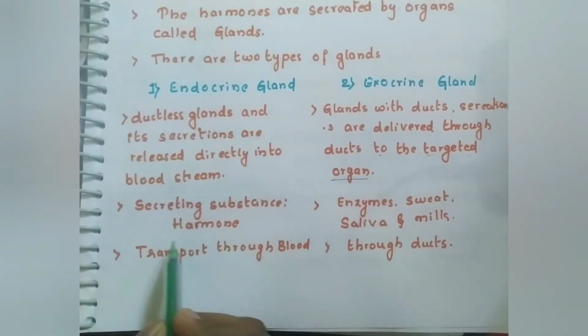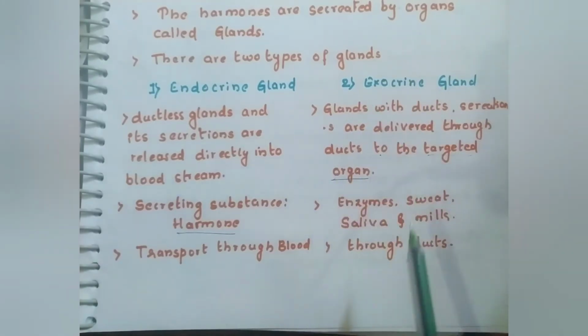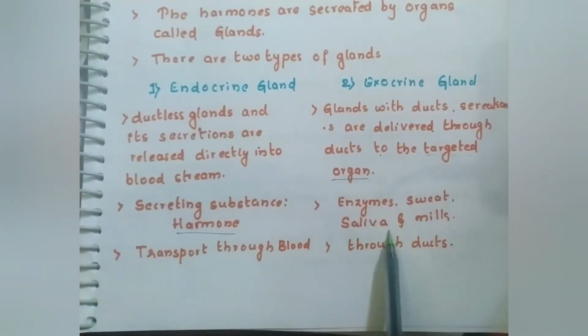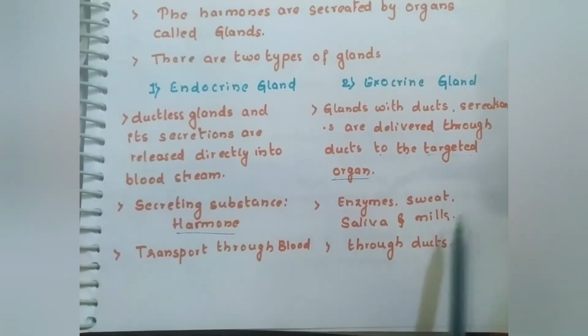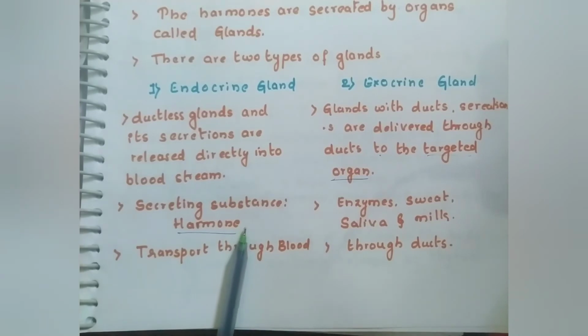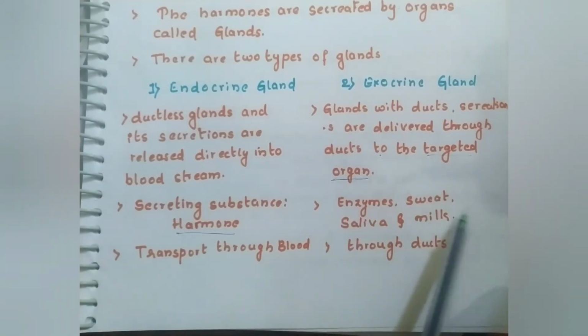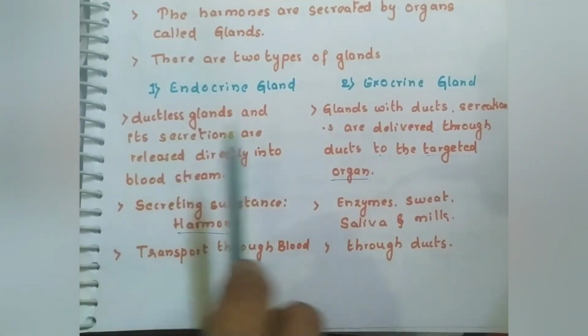In the endocrine gland, the secreting substance we call hormones. But exocrine glands do not always secrete hormones; they secrete saliva and sometimes milk. Milk, in the case of mammals, comes from the mammary glands. So the endocrine gland system releases hormones, which are transported through blood. But exocrine glands secrete things other than hormones, carried through the ducts. Sometimes they also release enzymes and sweat. We call them sweat glands. So this is the main difference between endocrine and exocrine glands.